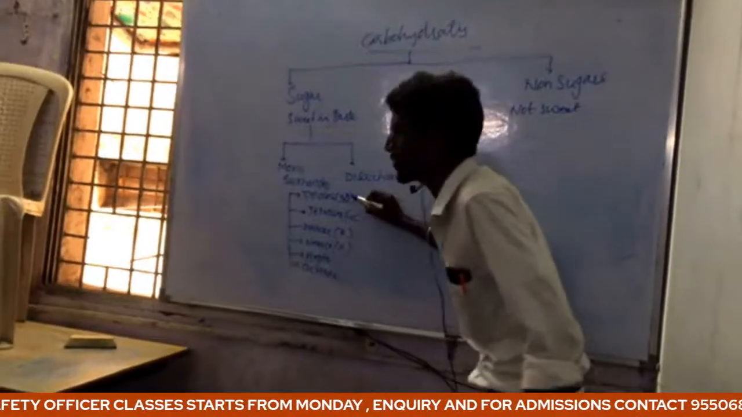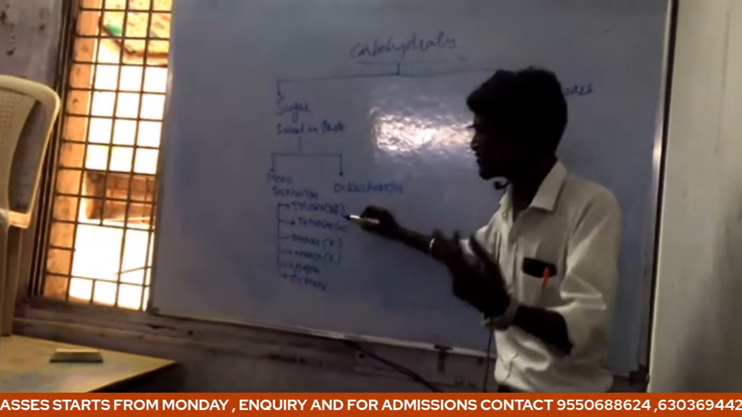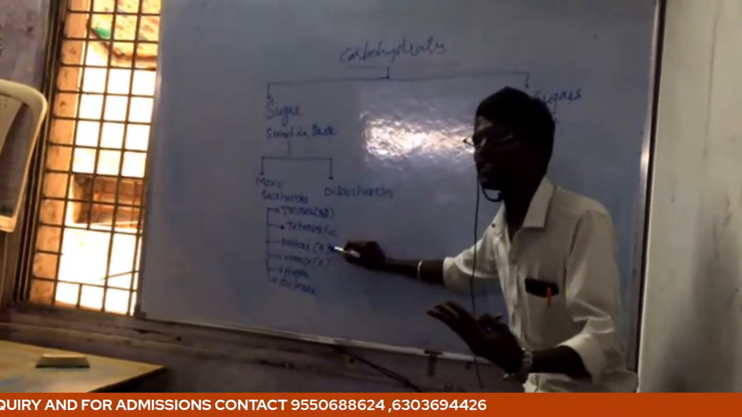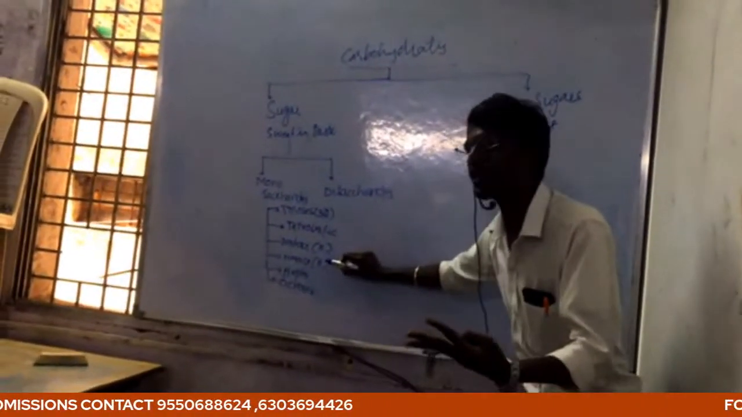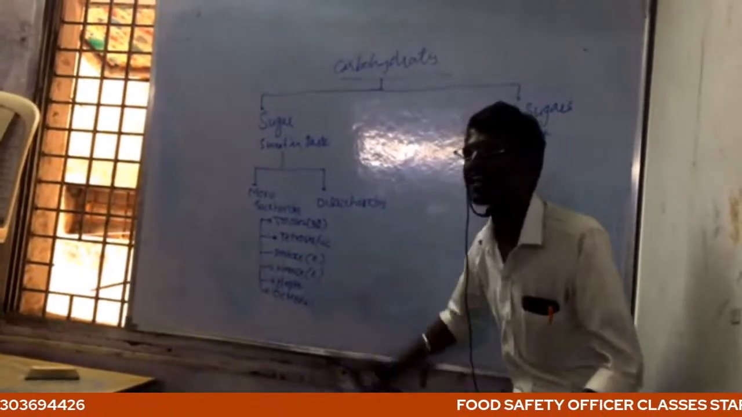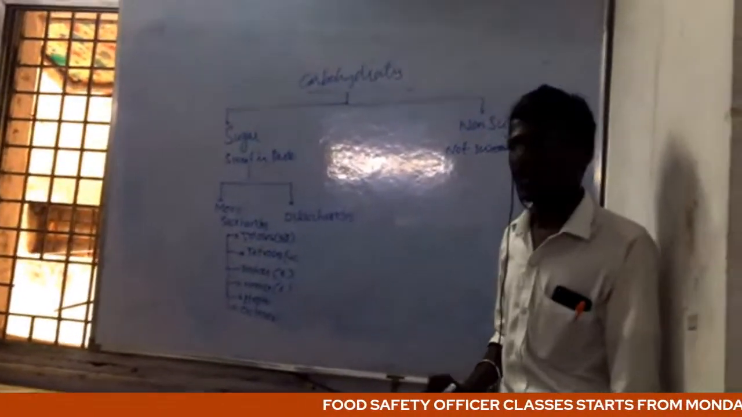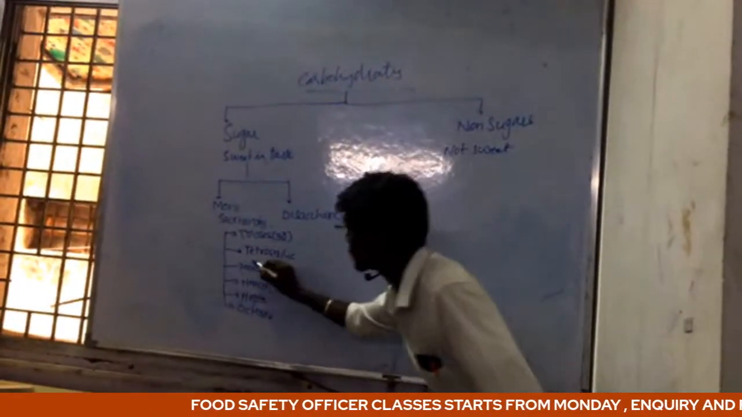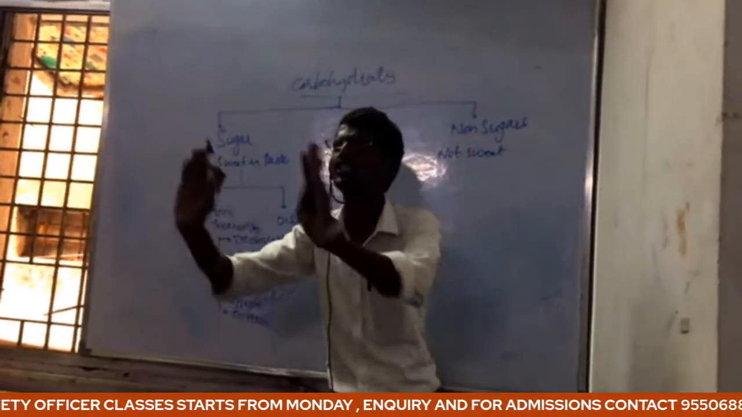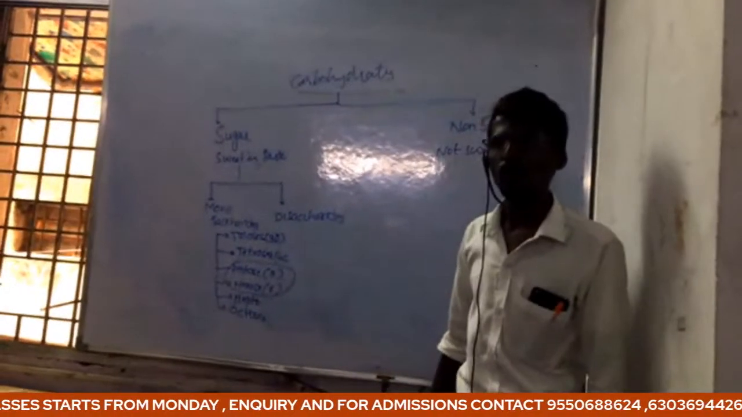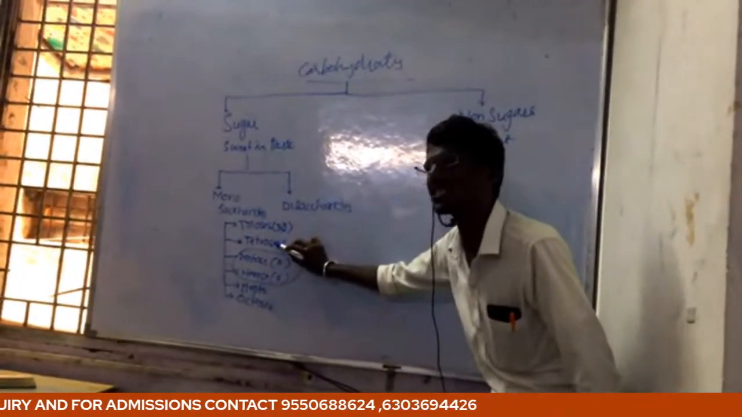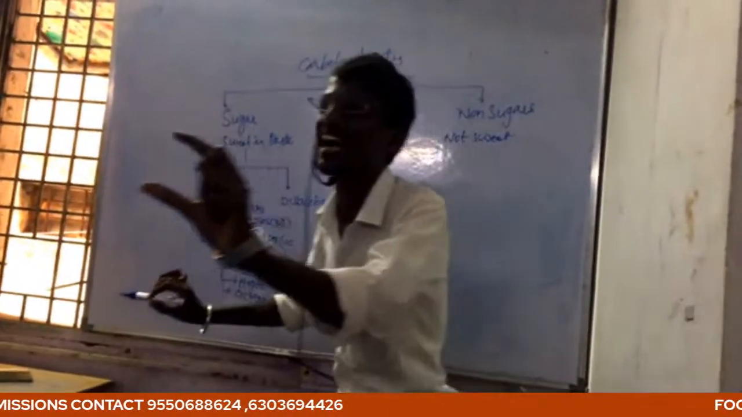Trioses means 3 carbon atoms. Tetroses means 4 carbon atoms. Pentoses means 5 carbon atoms. Hexoses means 6 carbon atoms. Heptoses means 7 carbon atoms. Octoses means 8 carbon atoms. So among these, pentoses and hexoses are the most important compounds. Trioses and tetroses are very rare compounds.